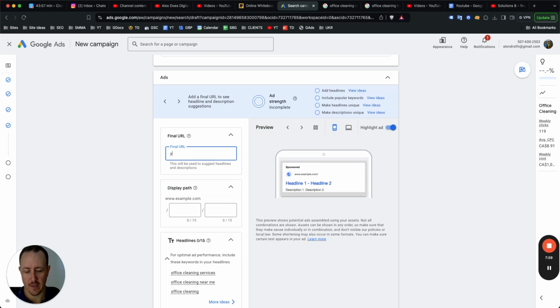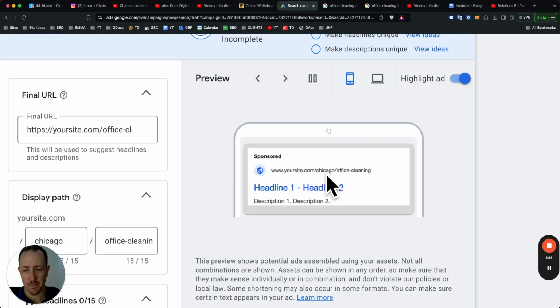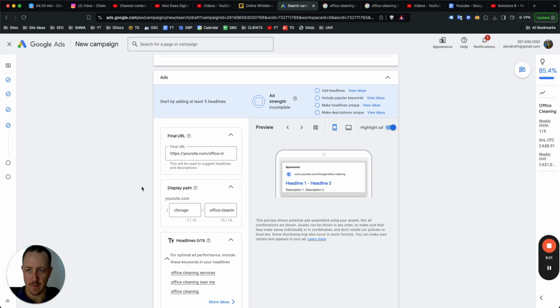So from down here, this is where you would add your URL. So it would just be like yoursite.com/office cleaning. Of course, you've got to structure it, right? Here you would just do something like Chicago office cleaning if it fits. Yes, it does fit. That's because this will just show up here, and it really helps with click-through rate, helps with relevance. People see Chicago, people see office cleaning. When it comes to ads, you want to be as hyper-focused as possible, right? So you want everything to show up based on what the person is looking for.